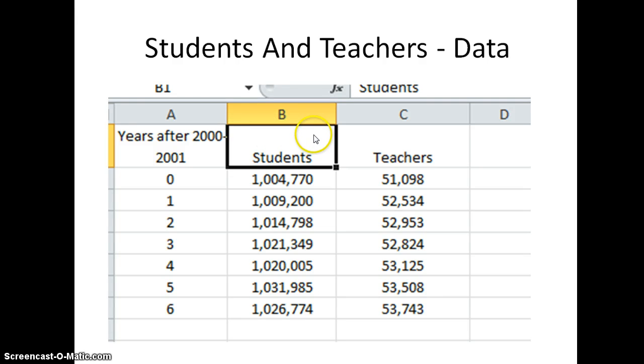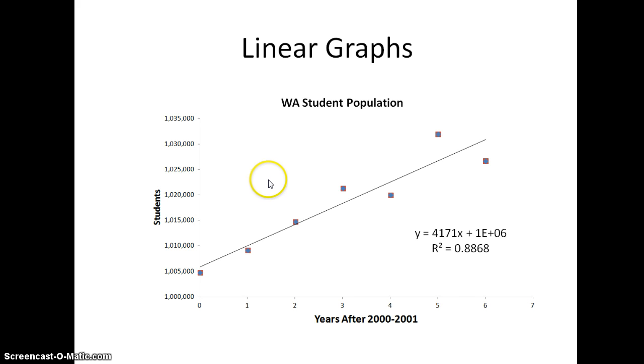The figure shown represents the number of students and teachers in the state of Washington X years after the school year 2000-2001 as it was assigned to me. A quick glance at the data shows that the ratio would be around 1 million to 50,000, which is 20 to 1. This second figure shows the number of students X years after the 2001 school year in a linear graph. The equation of the graph is given here and is used later to find other equations.